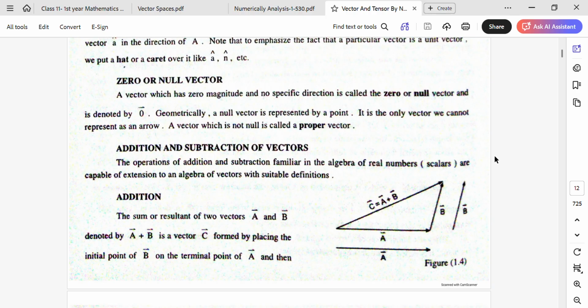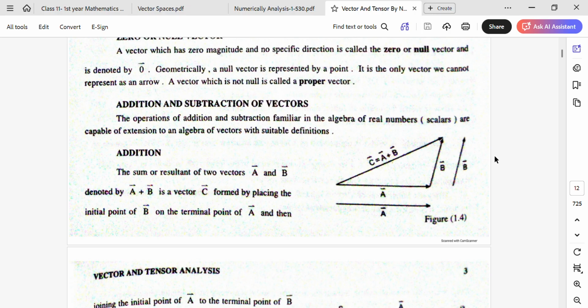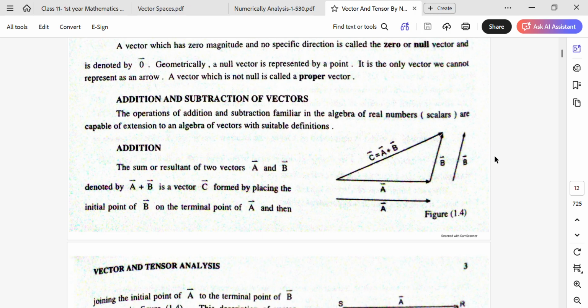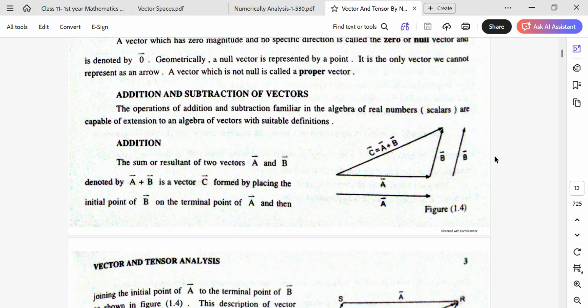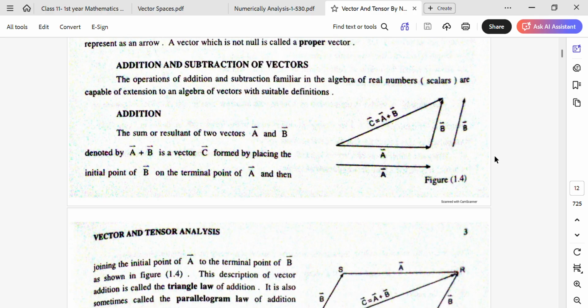Addition and subtraction of vectors. The operations of addition and subtraction familiar in the algebra of real numbers, scalars, are capable of extension to an algebra of vectors with suitable definitions. Addition.